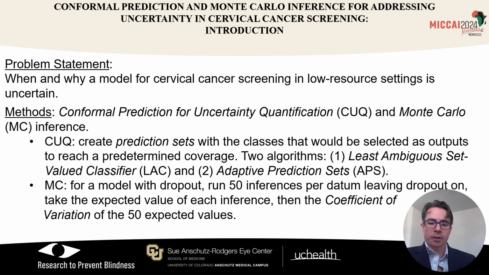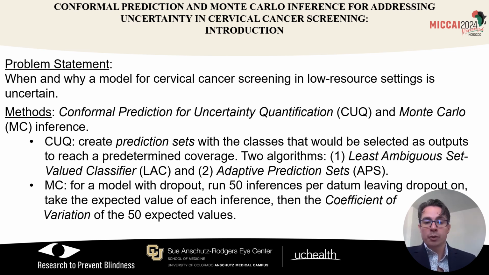The general idea of this project is to take a model trained as part of a cervical cancer screening pipeline for use in low and middle income countries and understand when and why it is uncertain about its predictions. In order to do this, we will be using conformal prediction for uncertainty quantification and an uncertainty quantification derived from Monte-Carlo inference. Briefly, conformal uncertainty quantification seeks to create prediction sets with the classes that would be selected as outputs of the model to reach a predetermined coverage, 90 or 95%.